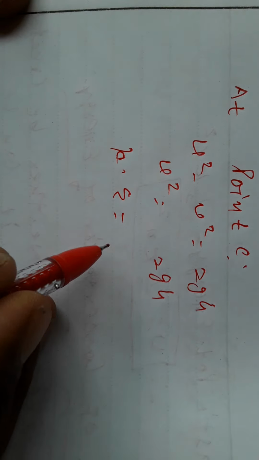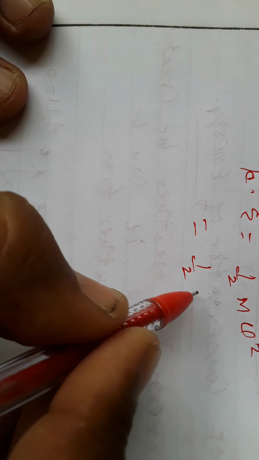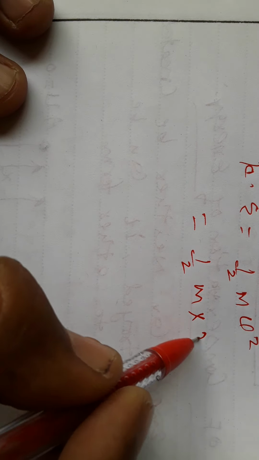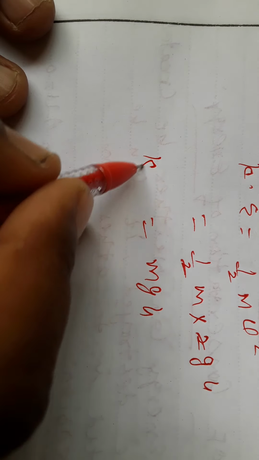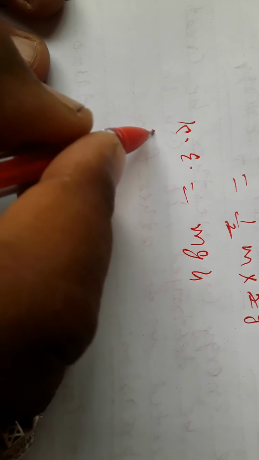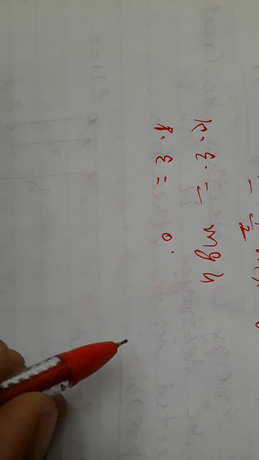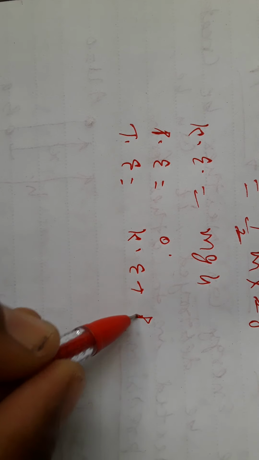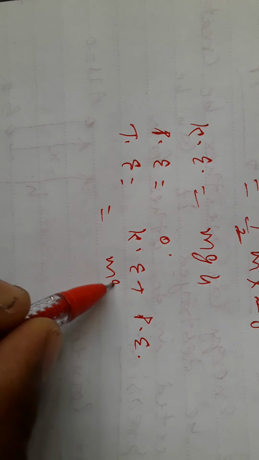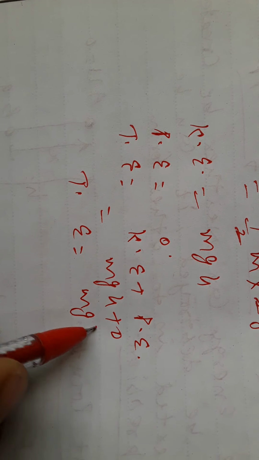Kinetic energy is half mv square, half into m into 2gh, so kinetic energy will be mgh. Now potential energy is 0 because the object is at the ground. Total energy will be kinetic plus potential, mgh plus 0. So total energy will be mgh.